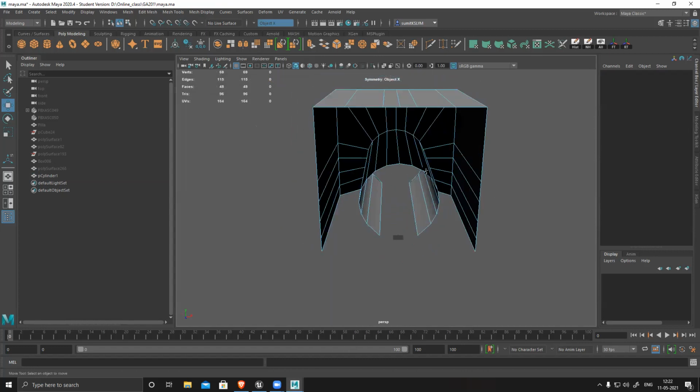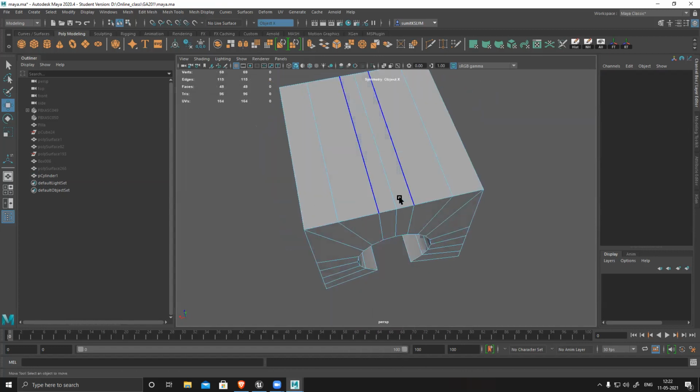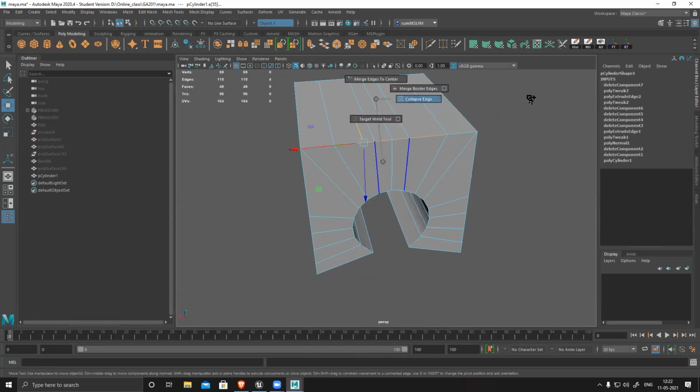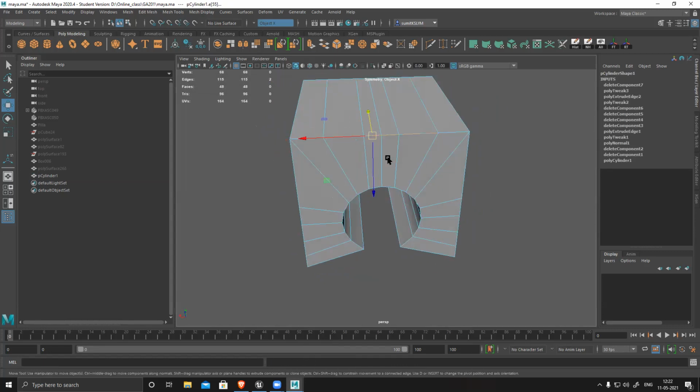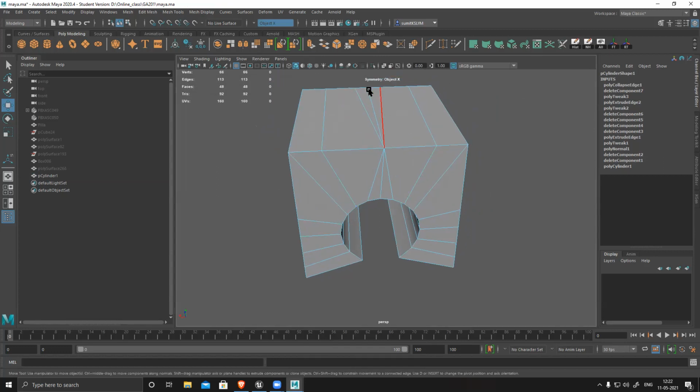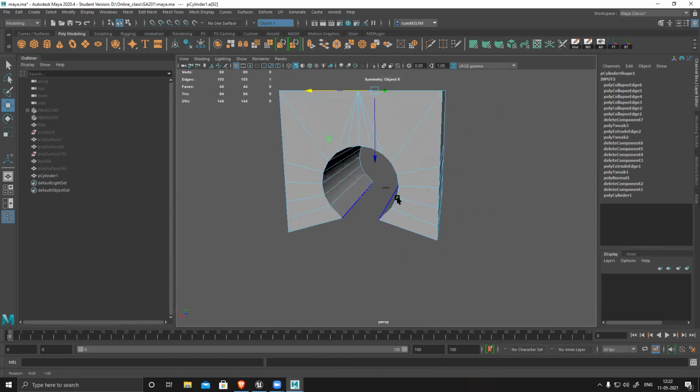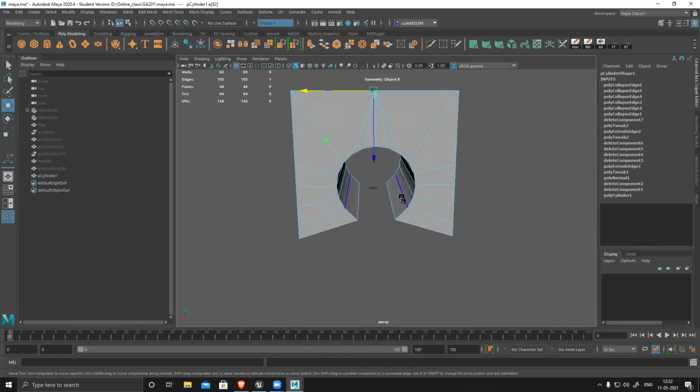Then close this, collapse all these things, reduce everything. Collision is a really low poly model, even lower than your blocking.